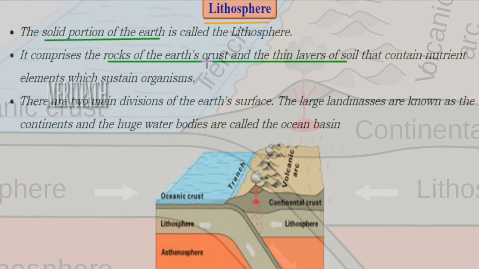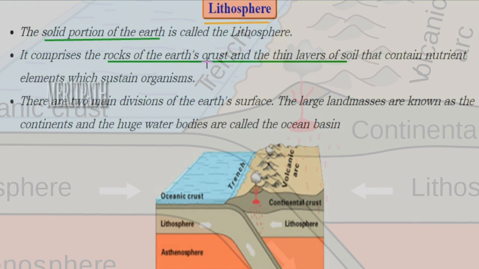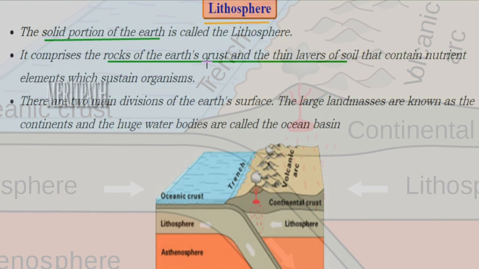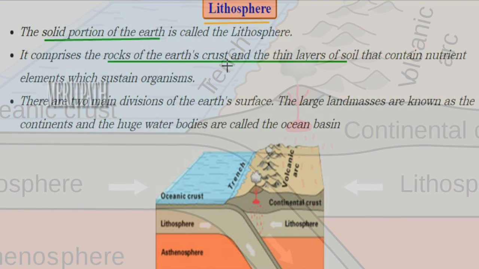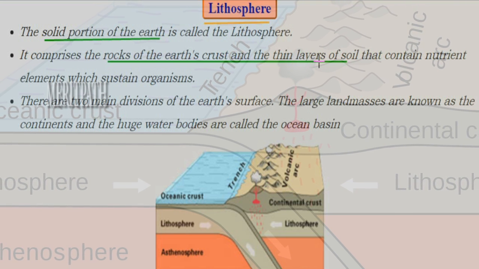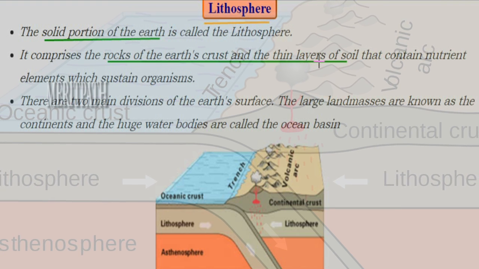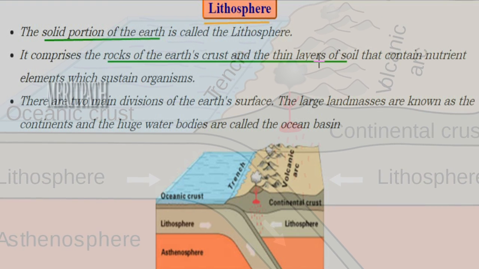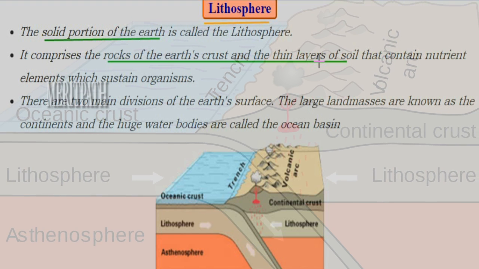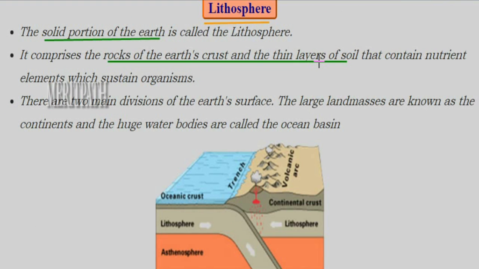Inside the earth we have many layers, right? So inside the earth we have the crust. The earth's crust is made up totally of rocks and also thin layers of soil. This soil is a habitat for many living organisms, and these living organisms make the soil nutrient rich. So this lithosphere comprises rocks of the earth's crust and layers of the soil.